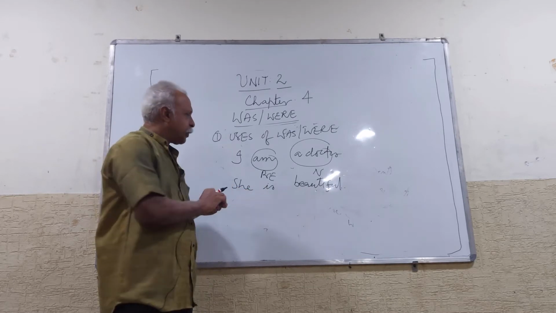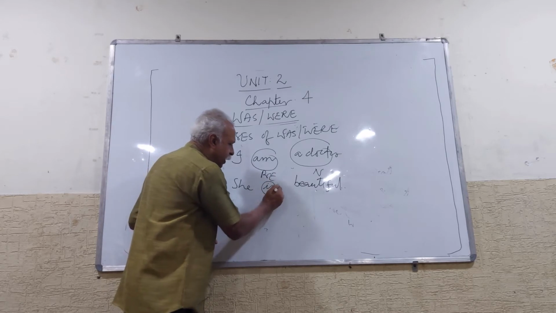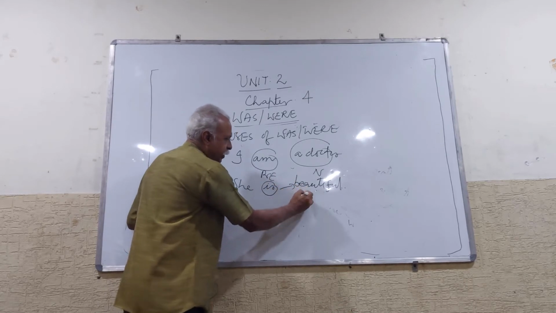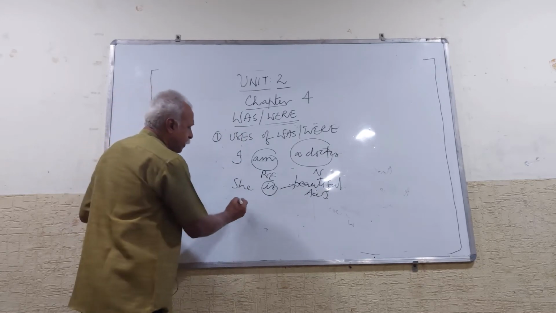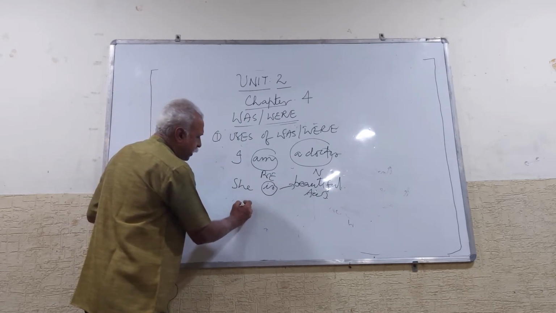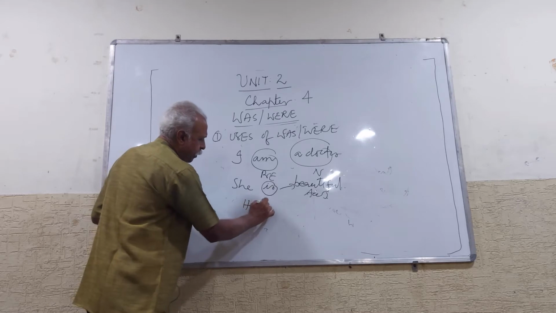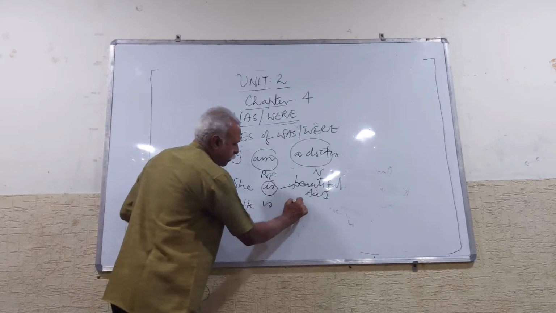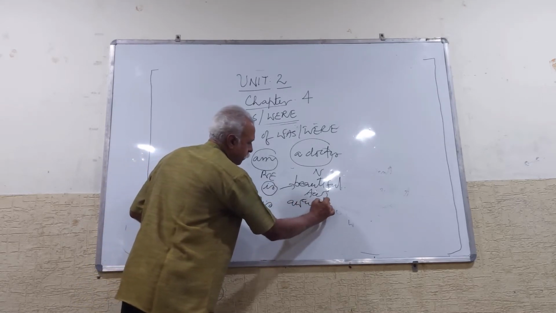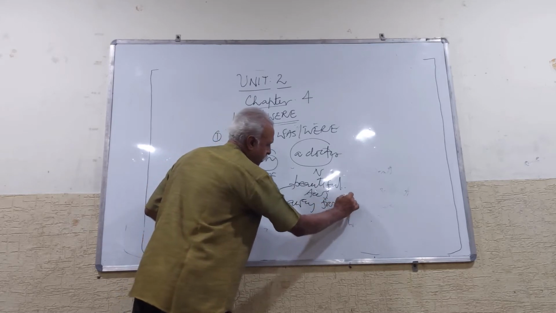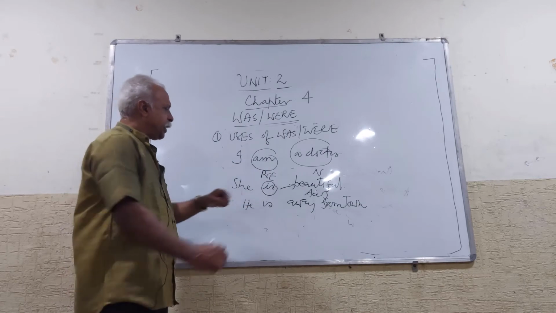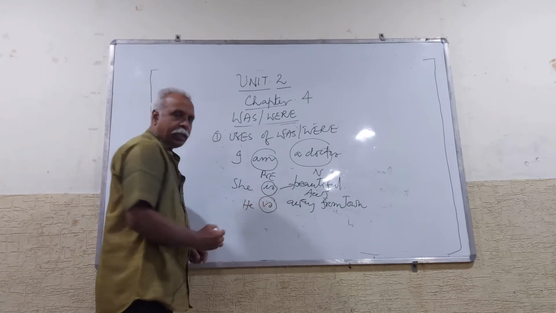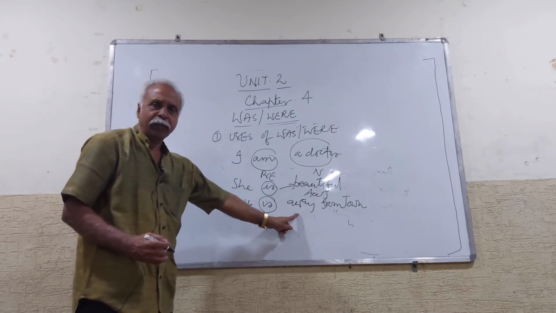Adjective. So here the be form is linked with beautiful, an adjective. And next one, he is away from town. In this sentence, is is a verb. It is linked with the adverb away.